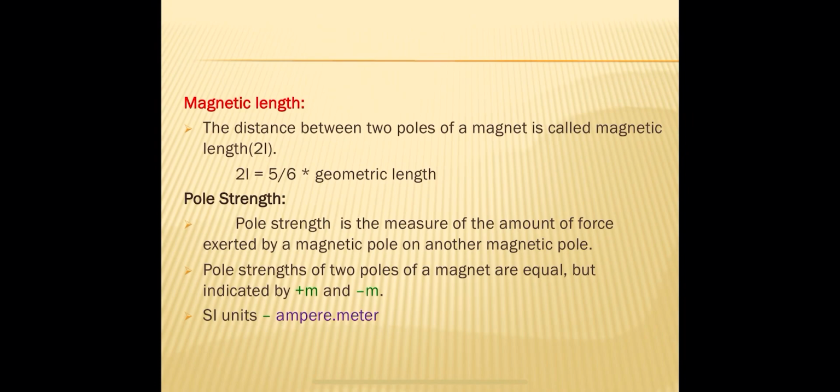And one more thing, the poles of any magnet do not exist at the ends. They are not located exactly at the ends.